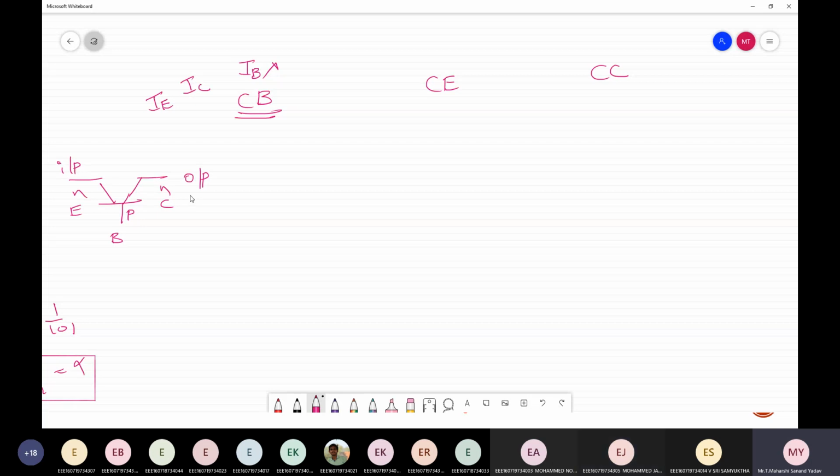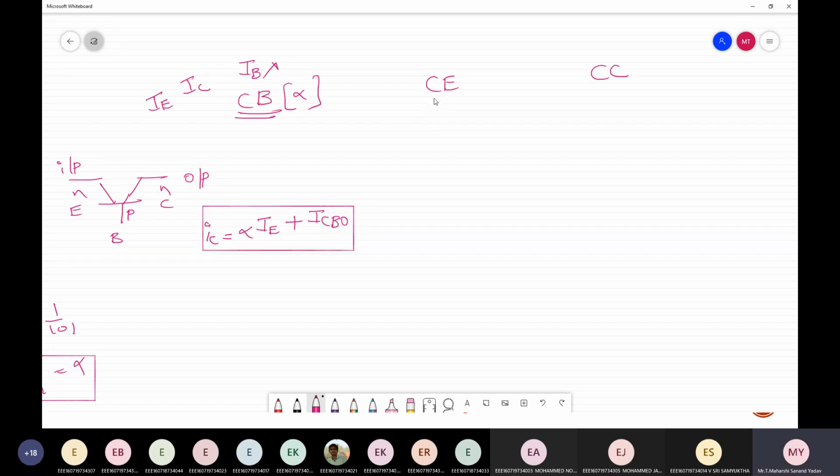Now you tell me at least. IC is equal to... What is the amplification factor in common base? Alpha. Okay, so IC is equal to alpha into IE or IB? IE. If it is common base, there won't be any base current. Why? Because it is connected to ground. Plus, what is the reverse saturation current? ICBO. Correct.